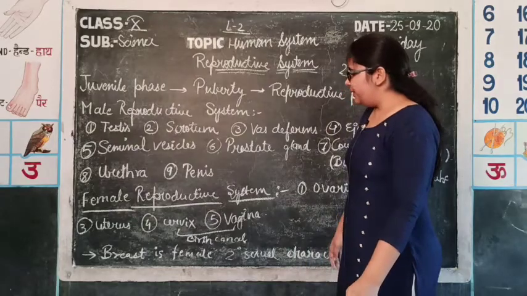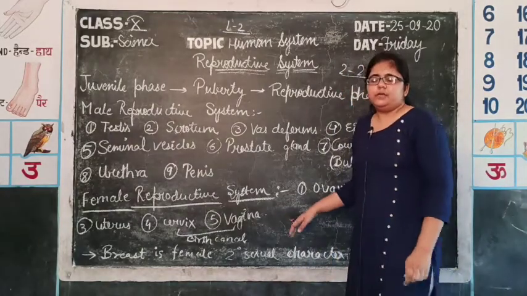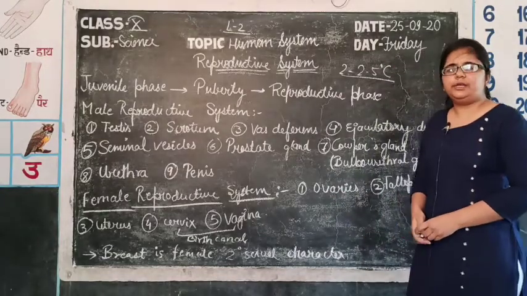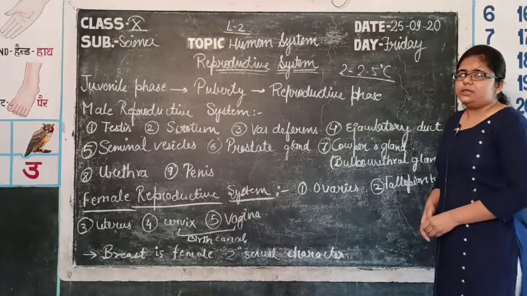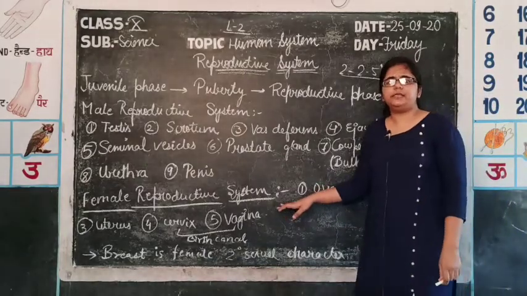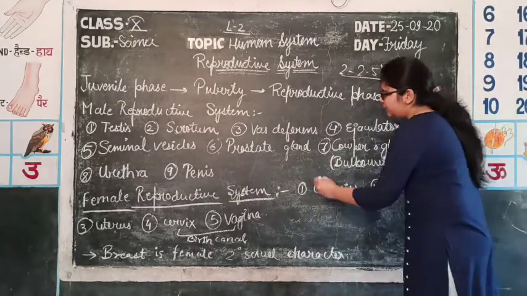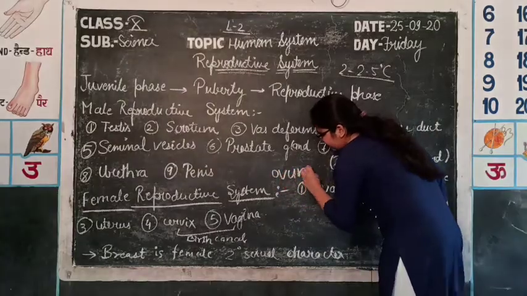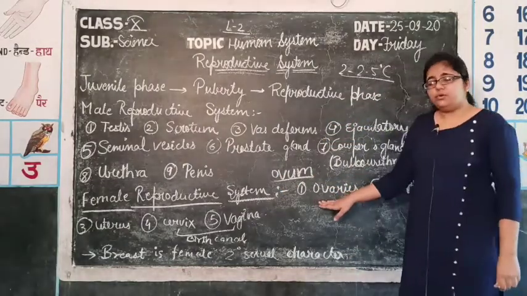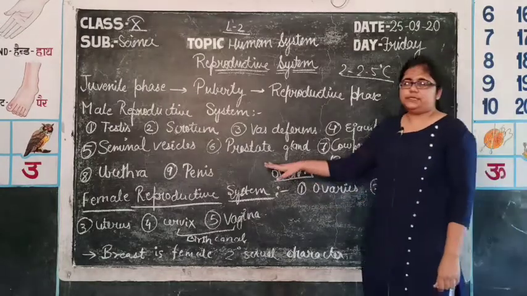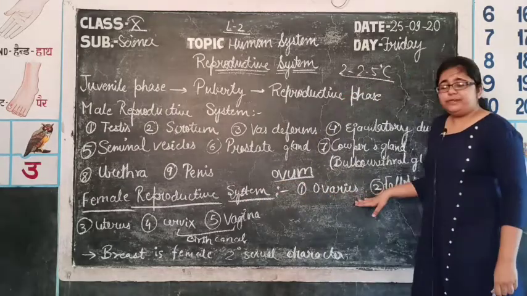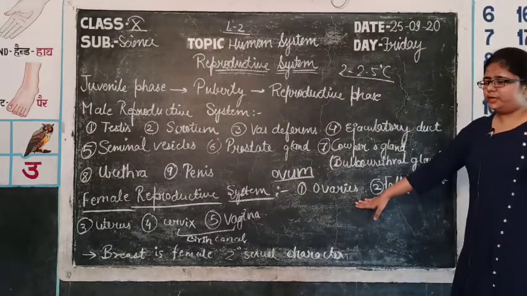Then comes the female reproductive system, which is also divided into two parts. First of all, the primary reproductive organ, which helps in the production of female germ cells. The female germ cell is the ovum, that is the egg. It is produced in the ovaries. Ovaries are one pair, just like testes. Testes are also one pair in the male, and ovaries are also one pair in the females, which produce eggs.